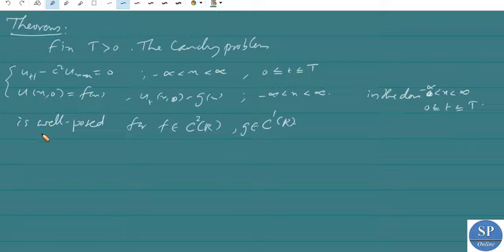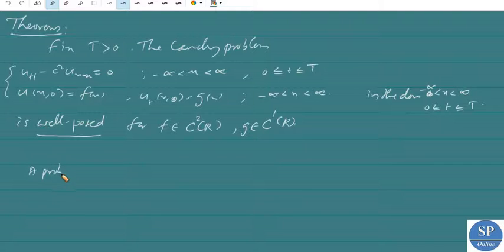We know the well posedness of the solution. A problem is said to be well posed if, first, the solution exists, second, the solution is unique, and third, the solution is stable. Stability means a small change in the condition gives rise to a small change in the solution. So that is well posed.